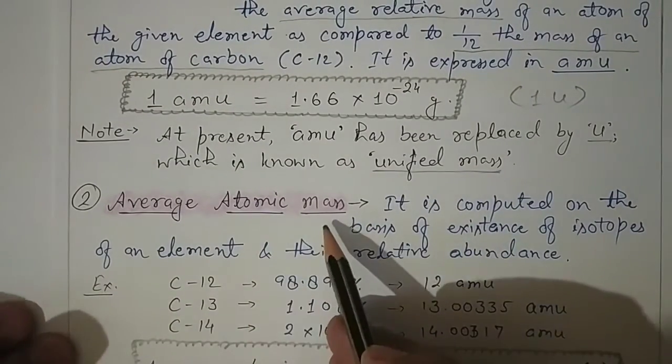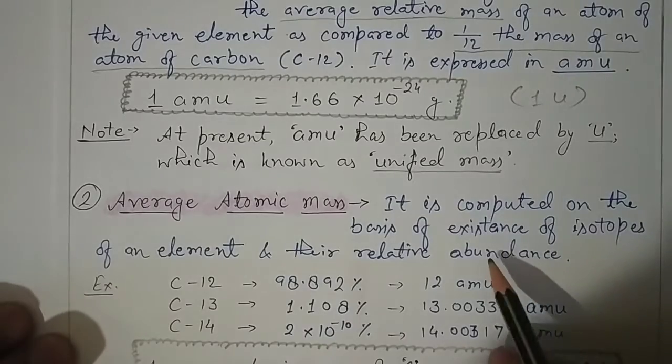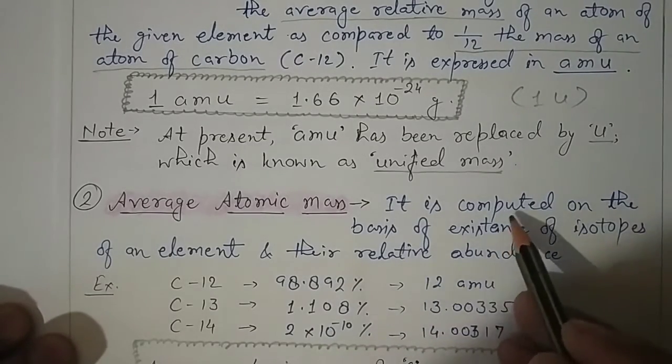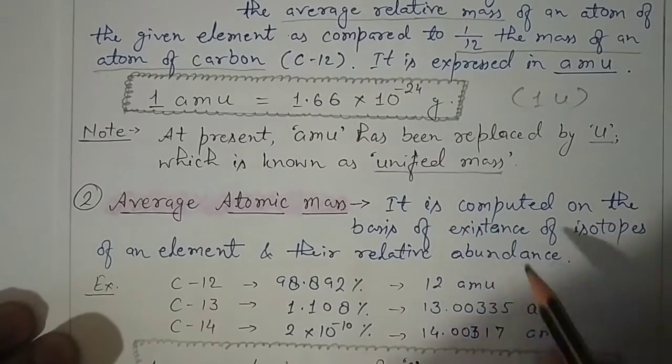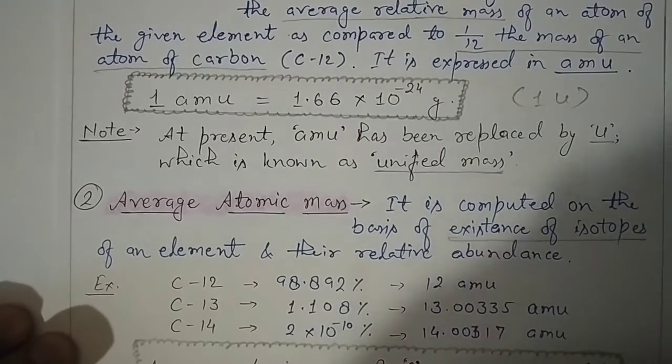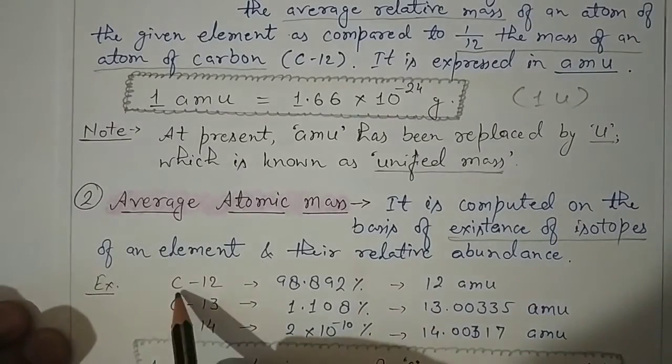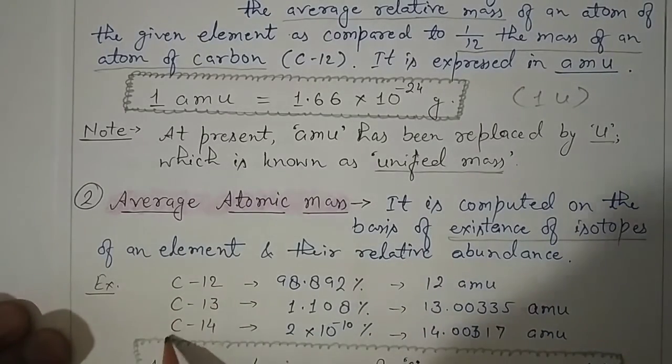The second term which we are going to study is average atomic mass. We know that elements exist in nature in the form of isotopes, so it is computed on the basis of the existence of the isotopes. For example, carbon has 3 isotopes: carbon-12, carbon-13 and carbon-14.